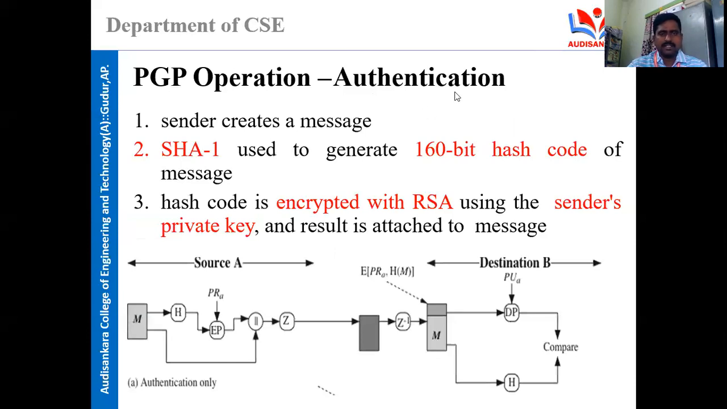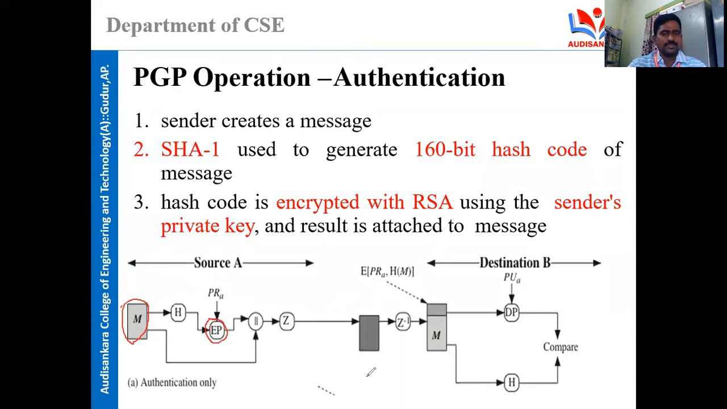PGP operation by authentication. See here, the sender creates the message. See, this is the message. The sender created the message, and now the SHA-1 algorithm we are using here generates the 160-bit hash code of the message. The sender-created message is given to the hash function. After this hash function, the 160-bit hash code of the message is generated, and this hash code is encrypted with the RSA algorithm. See this one, this is the encryption.